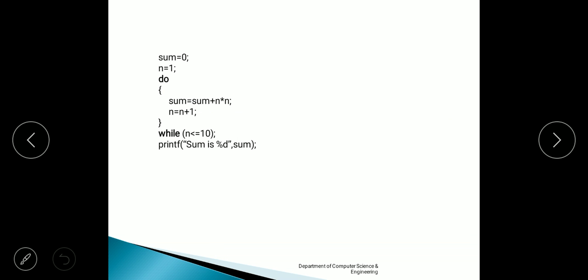So, in the next class we are going to study the for loop or for statement.